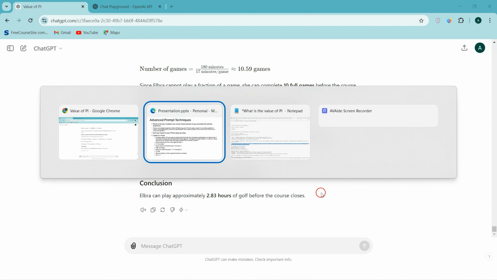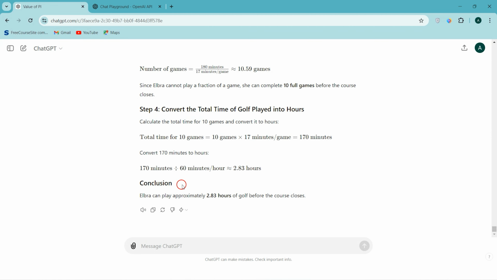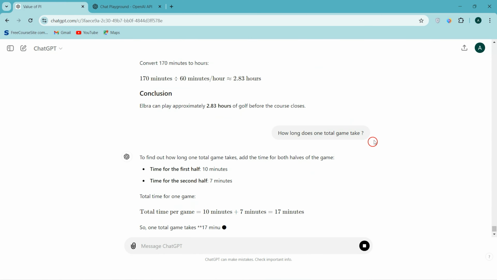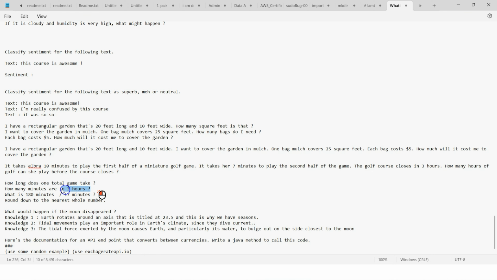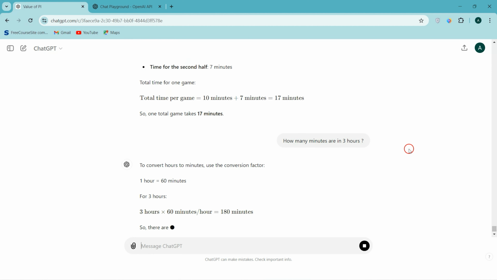Now we'll ask these questions one by one. How long does one total game take? Okay, so since we know that is 17 minutes, we'll see whether it properly gives the answer 17 minutes. And these are the steps it followed to arrive at the 17 minutes. The second one is how many minutes are there in 3 hours? Obviously, that is 180 minutes. This is a factual question.